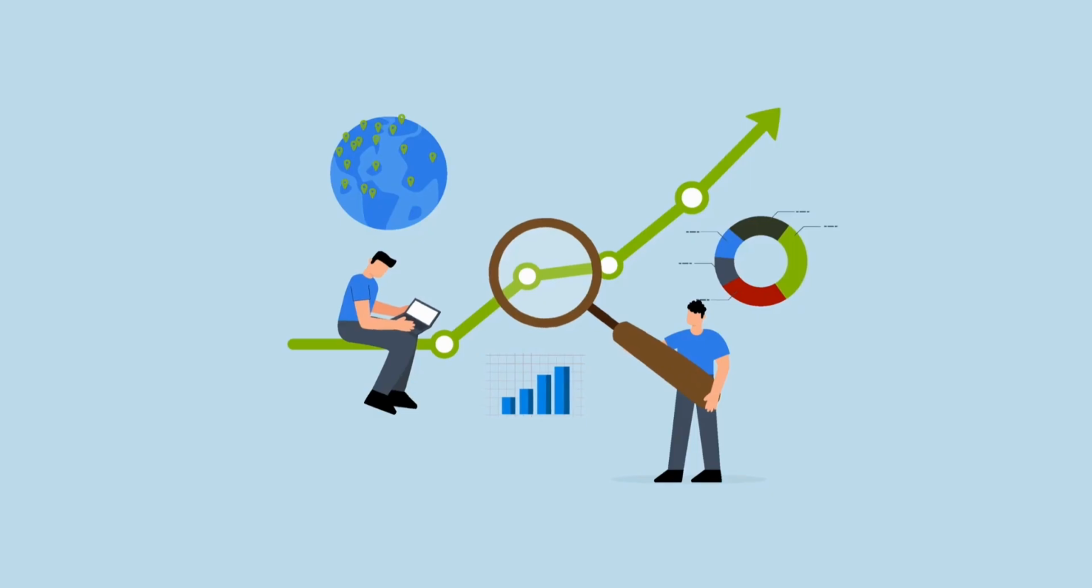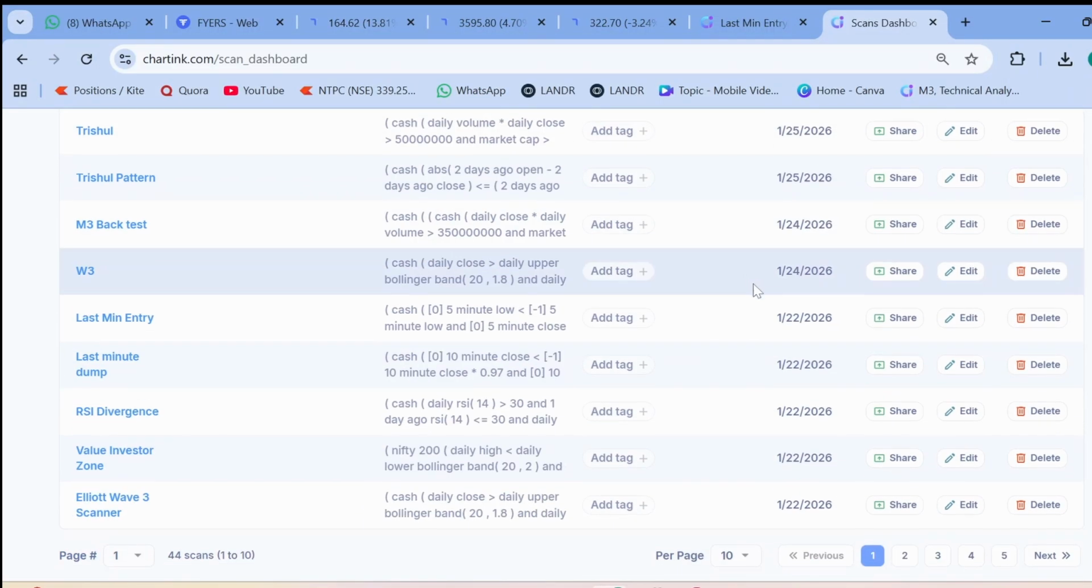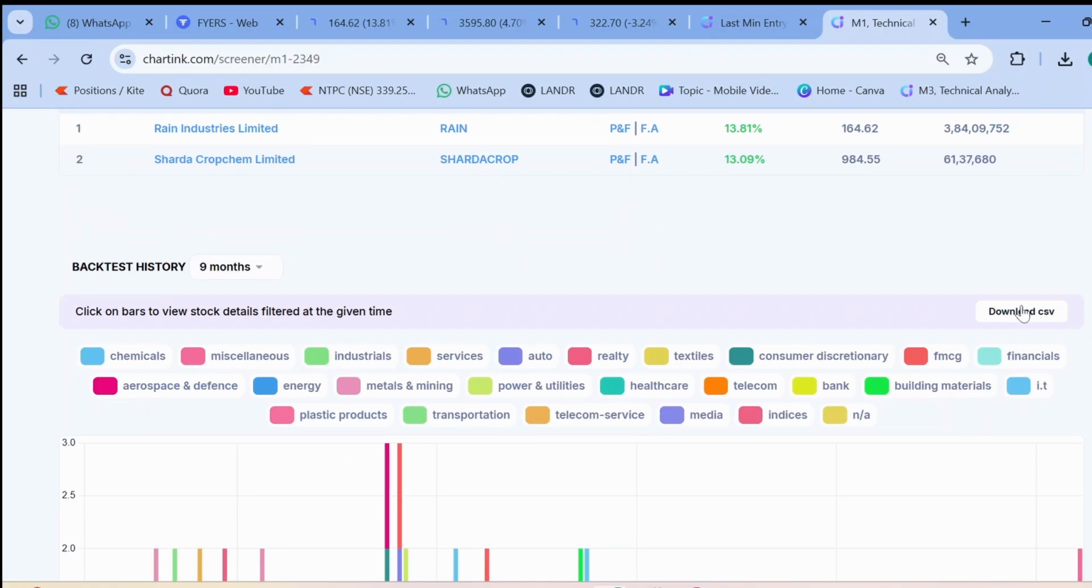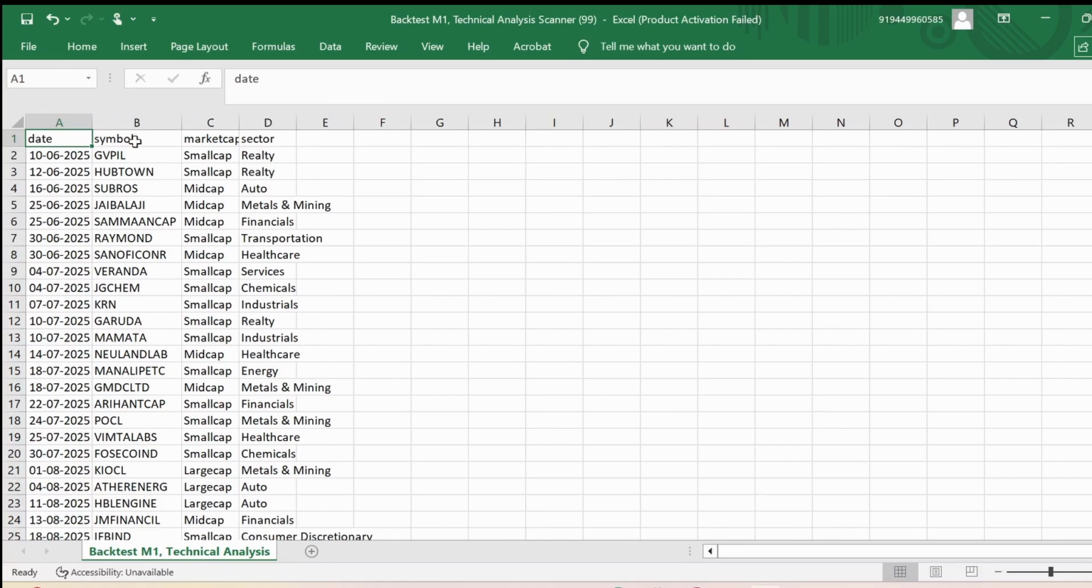So now let's discuss the scanner part. I already built the M1 scanner. You can go to charting. In this third page, I have an M1 scanner. You can see M1. With one single click, the scanner gets executed. If any stock qualifies, it will appear at the bottom. Now we will download the data and check a few weeks and months back, which other trades have come in M1, and we'll do some testing.